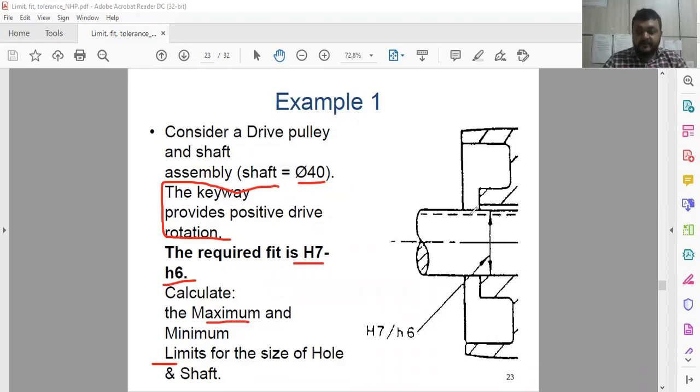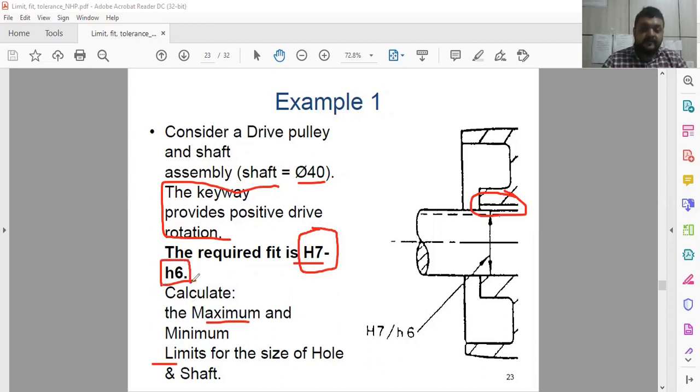This is a rough diagram of the hole and shaft system. This pulley is fitted over the shaft where we are likely to provide the keyway. The keyway is an internal feature, so it is considered as the hole. And for that, it is already given that you have to prepare the capital H7, and for the shaft system you have to provide the small h6.